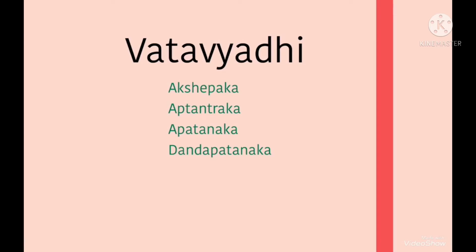So in the earlier video we have discussed Sandhigat Vata in English, and in this video we will be discussing 4 types of Vatavyadhis, that is Akshepaka, Apatantraka, Apatanaka and Dandapatanaka. So it's going to be a very small video, but I didn't want to cover too many topics in one single video so as not to confuse you. So we'll be covering just these 4 topics in this one video. So now let us get into the video.